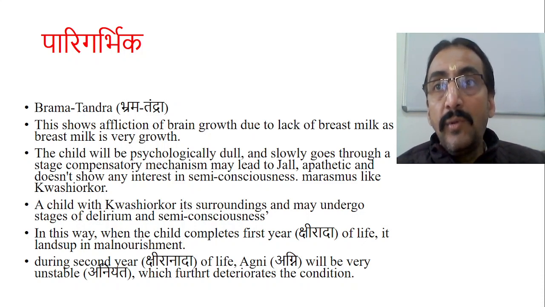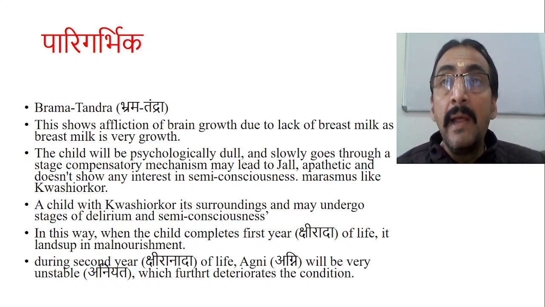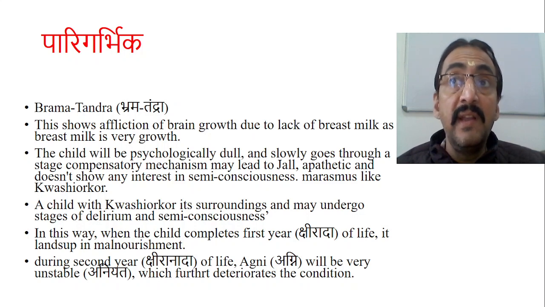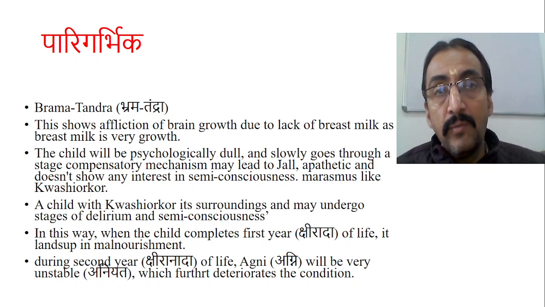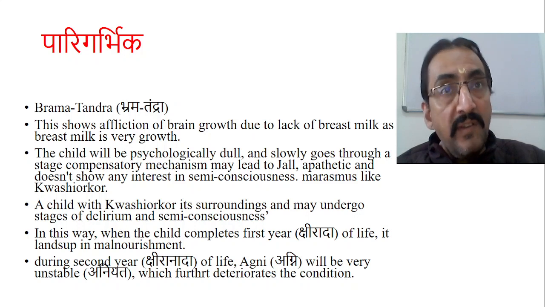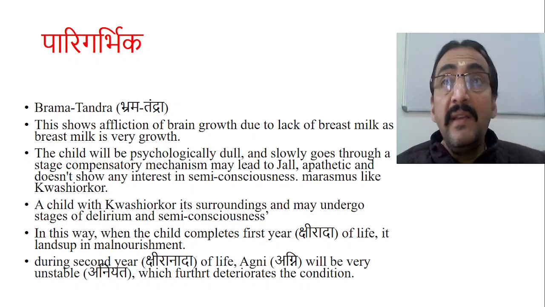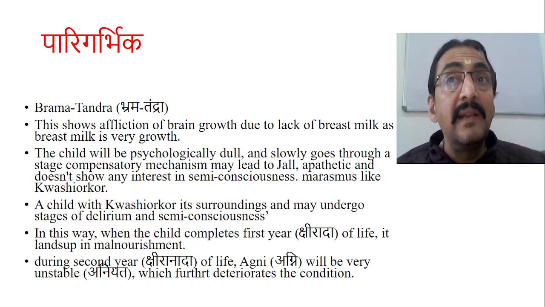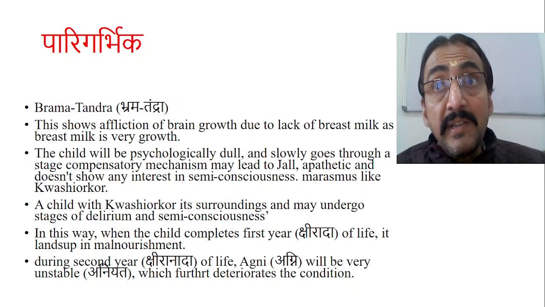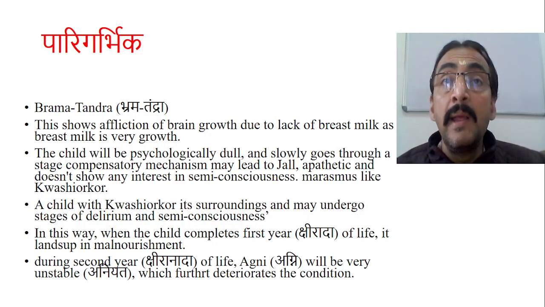Usually in the marasmic stage, you do not develop any Brahma and Tandra. They are very prominent symptoms seen in kwashiorkor. In protein energy malnutrition we have two things: one is marasmus, another kwashiorkor. Marasmus is the first stage, kwashiorkor is the second, more compromised stage. When the child is progressing towards kwashiorkor, the child will develop many mental symptoms: mental apathy, dullness, etc. These symptoms are mentioned by these two words. What are they? Brahma and Tandra.